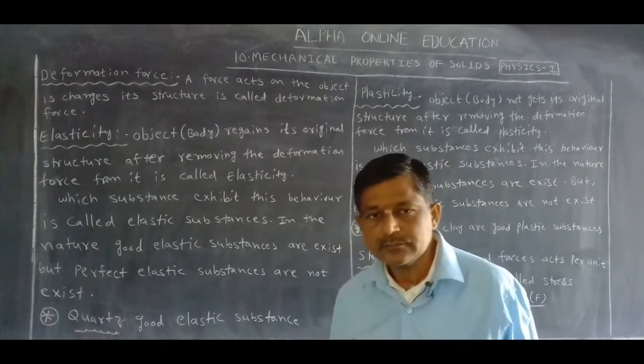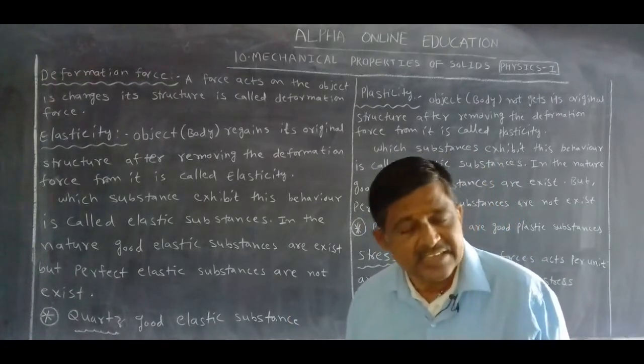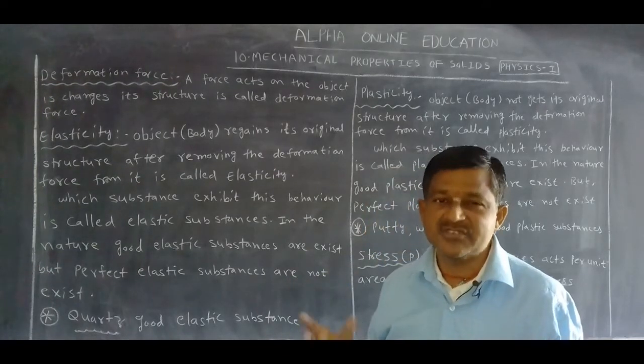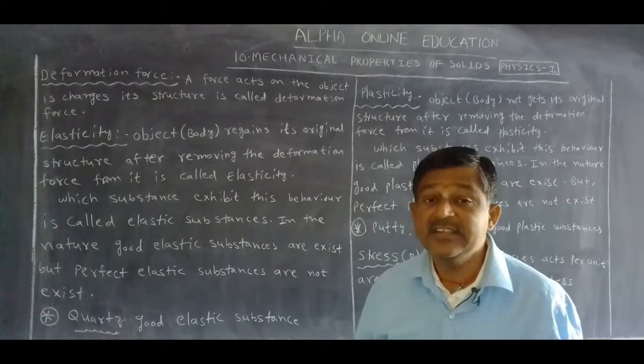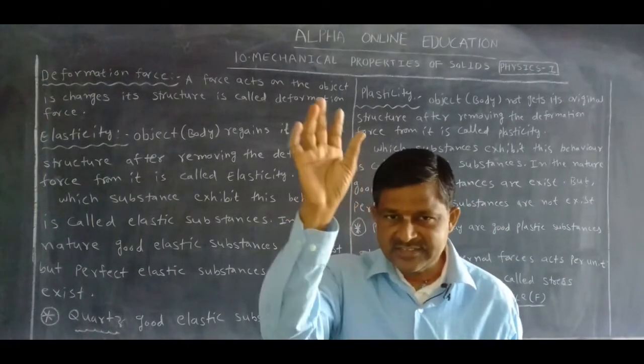Quartz. Quartz is a crystal. Quartz is a good elastic substance. After that, steel. But quartz is the best.